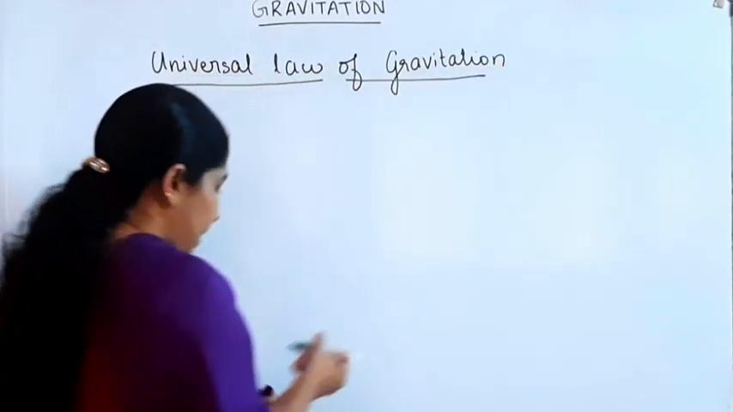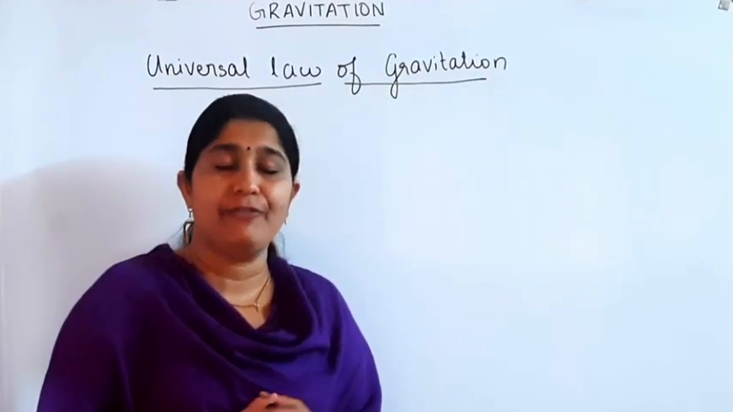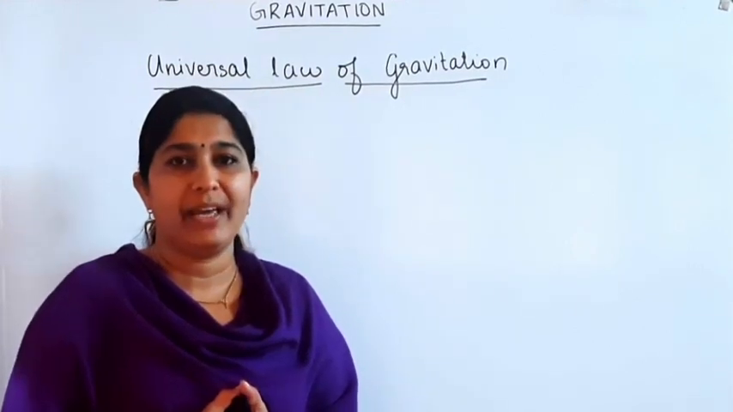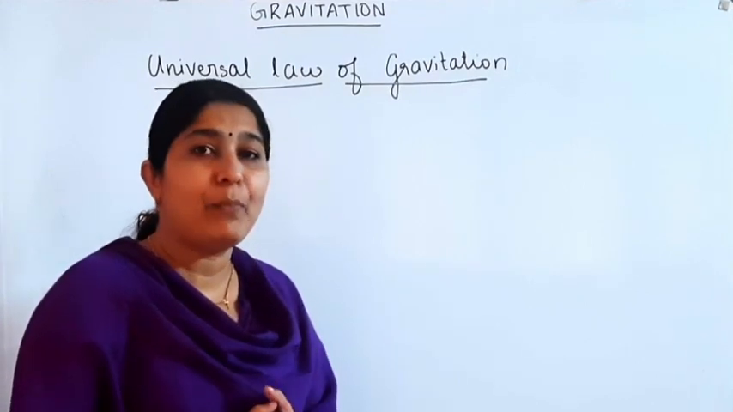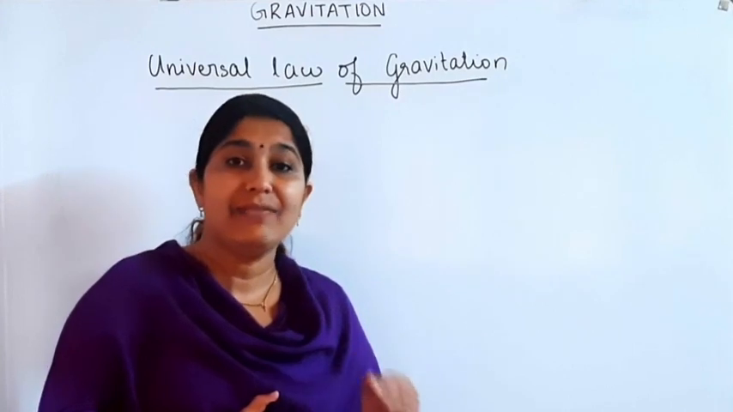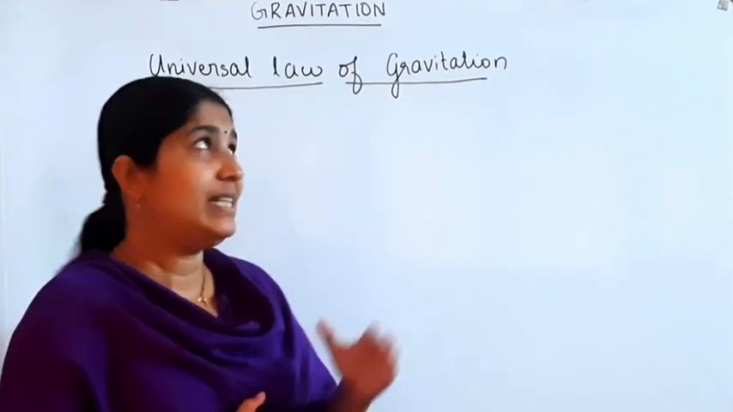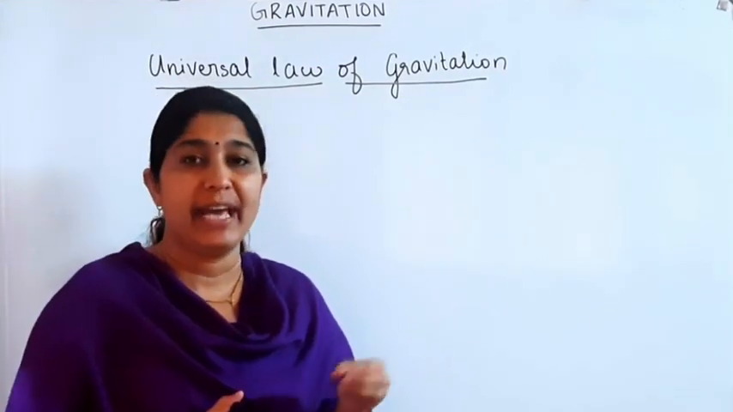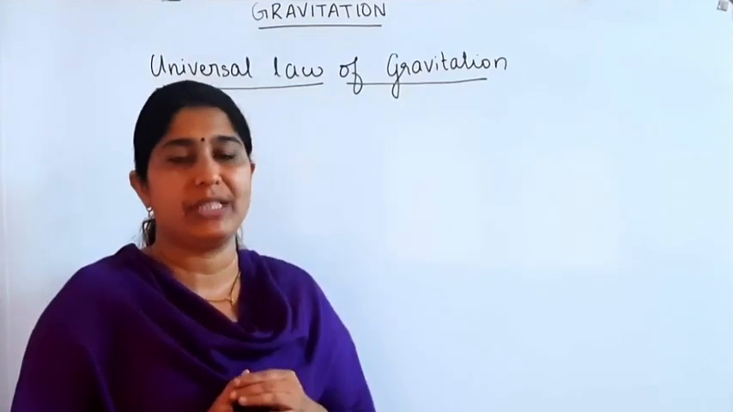Universal law of gravitation. We all know that every body in the universe attracts every other body with a force which is directly proportional to the product of their masses and inversely proportional to the square of the distance between them. That is the universal law of gravitation.